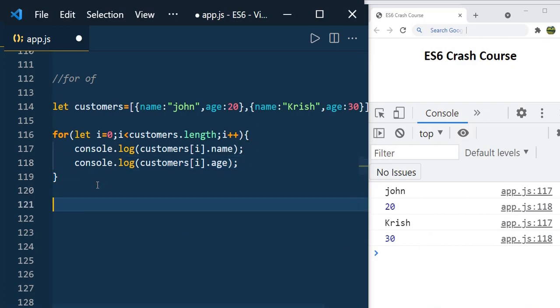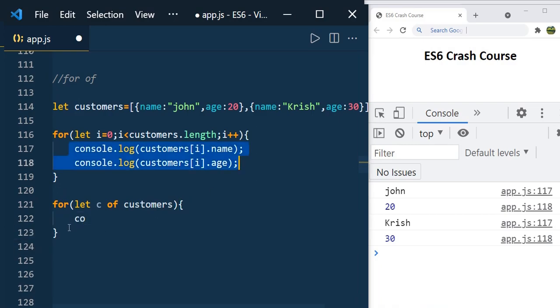So you can make this code very simple using the for of. So for let c of customers, you can use any name. Here c refers to the single customer at each iteration.